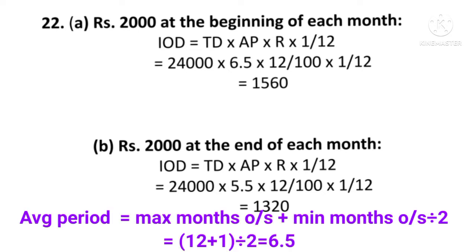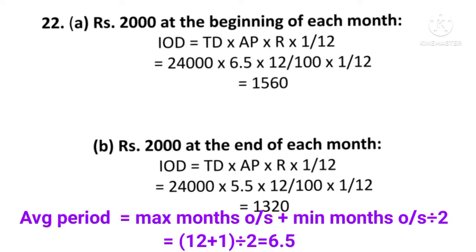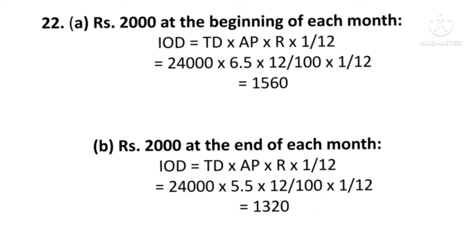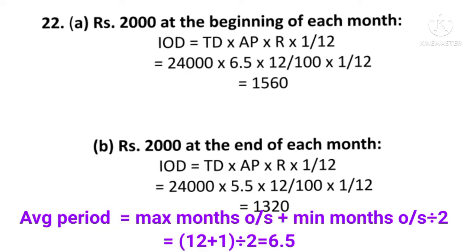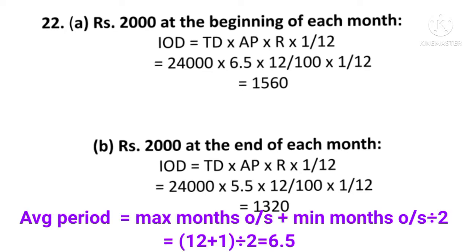And then average period, how to calculate average period? To calculate the average period, we have to consider maximum months outstanding and minimum months outstanding. If a partner withdraws at the beginning of each month, the maximum month outstanding would be 12 and minimum would be 1. So 12 plus 1 is equal to 13 upon 2, means it comes to 6.5. You have to just remember it. Then 12 upon 100 into 1 upon 12, it comes to 1560.